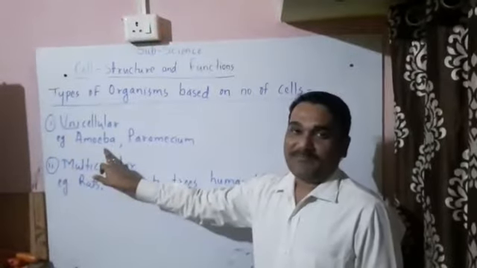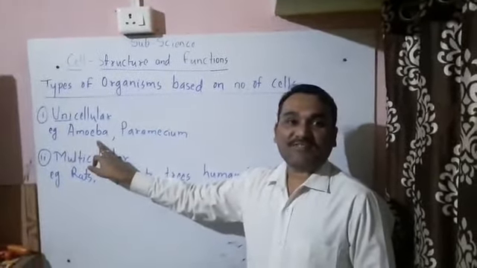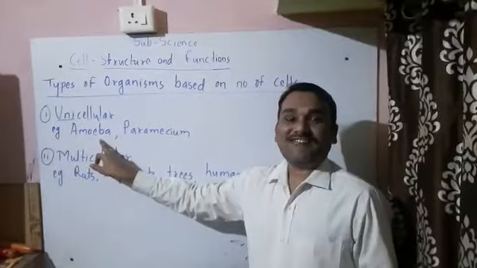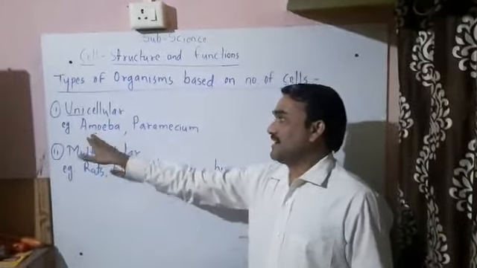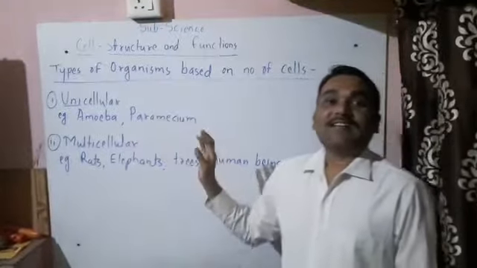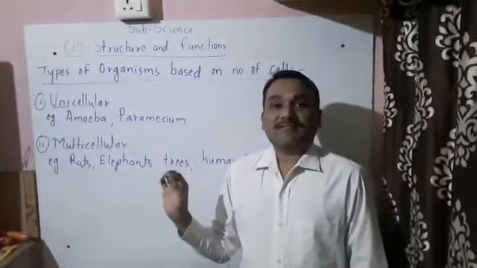We have basically two examples of unicellular living organisms. Example, amoeba. Amoeba is actually shapeless. There is no definite shape to define it. And paramecium appears like a slipper.